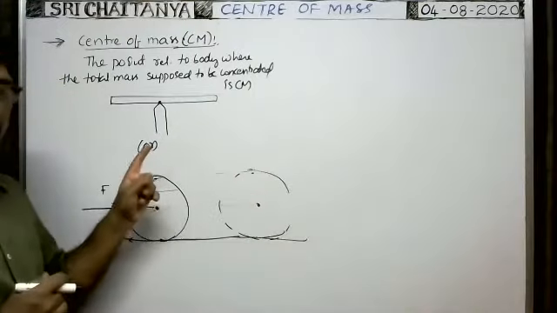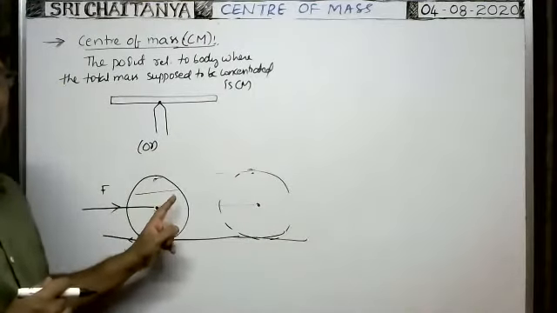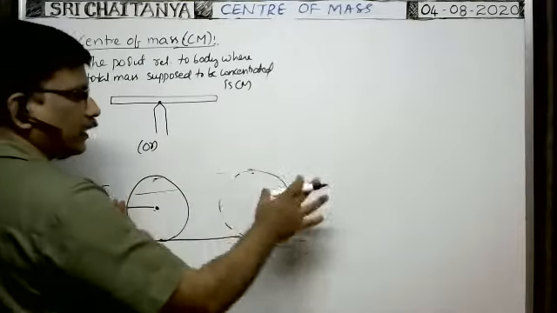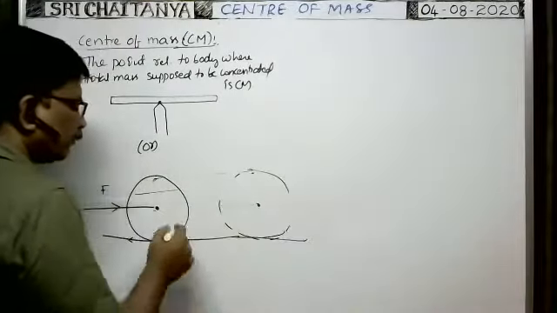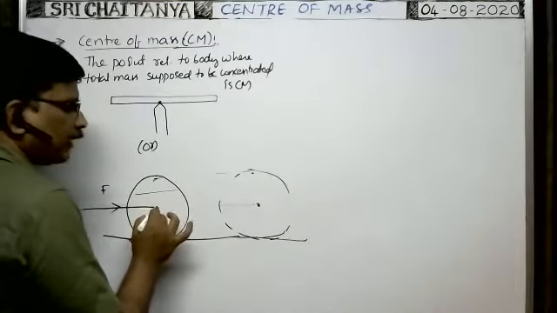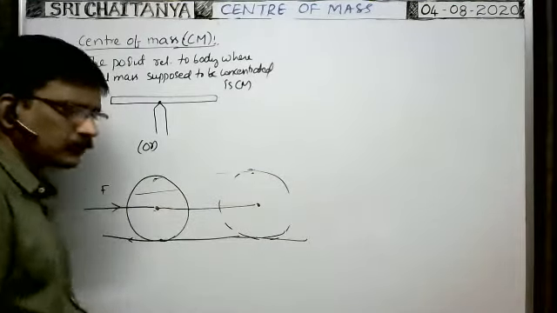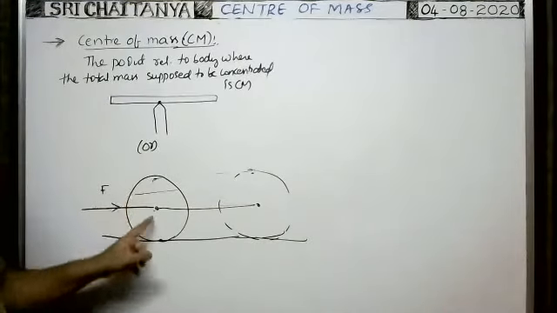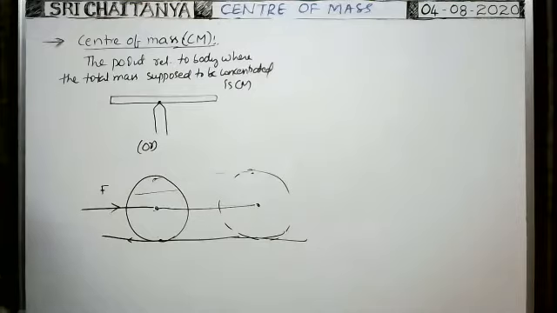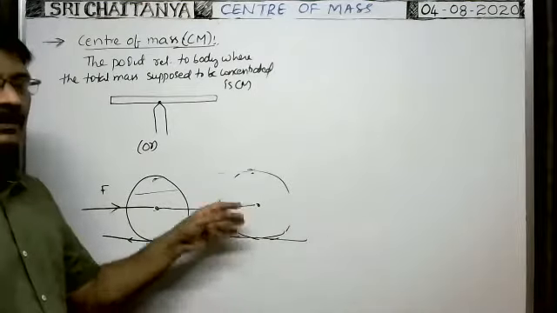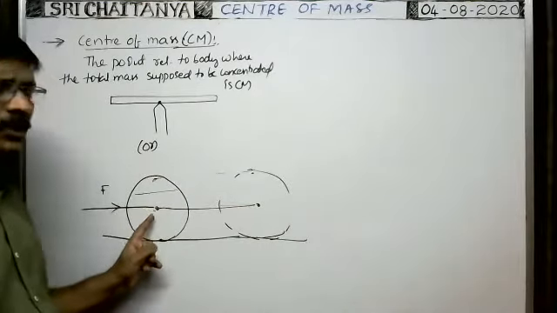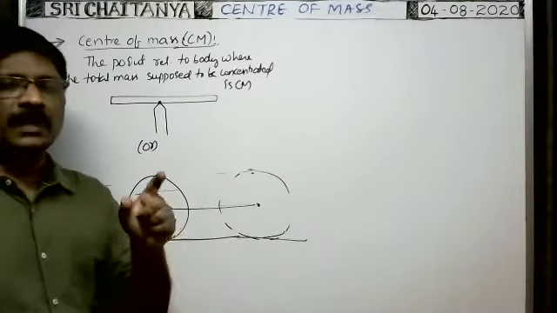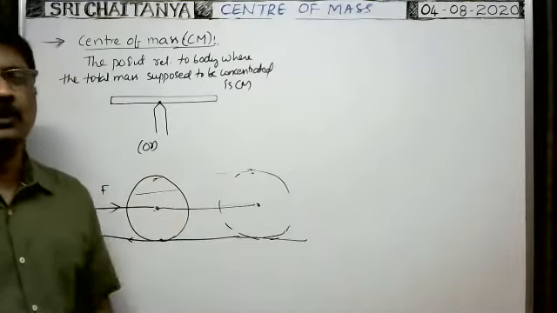Such a point with respect to the body is called the center of mass. That means whenever the different particles travel in different complex paths in the forward direction, the center of the sphere travels along a straight line path only. It is the simplest path. Such point relative to the body is called the center of mass. The direction in which the center of mass travels is the direction of motion of the entire body. That's why the center of mass gives the direction of motion of the body also.